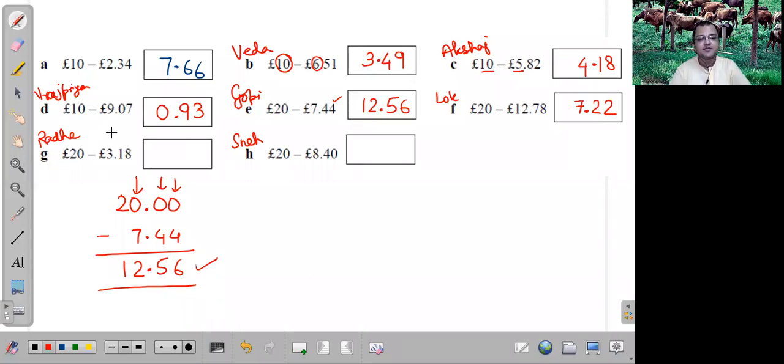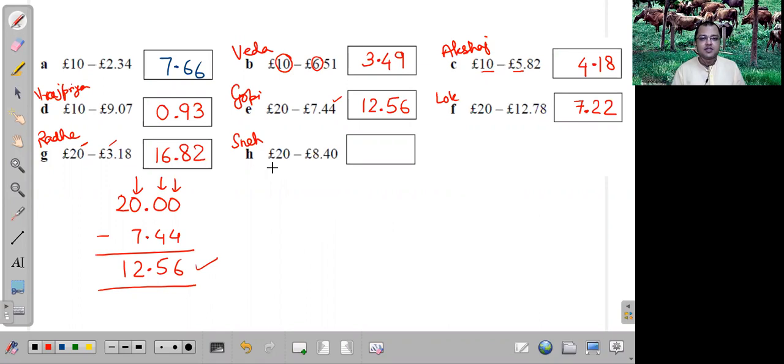Prabhuji, first I did 10 minus 8, so I got 2. Then I did 9 minus 1, so I got 8. Then I put the point, and I did 1 less from 2, so I got 1. And then I did 9 minus 3, so I got 6. Then I did 1 less from 2, so I got 1. Okay, very good.